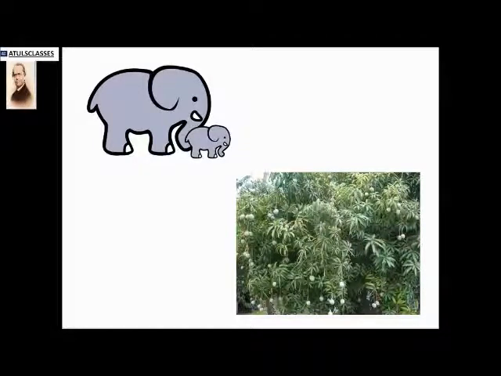Do you know why the elephant gives birth to an elephant only? Why does a mango tree give only a mango fruit and not anything else? What is it that is carrying the information from the parent to offspring?